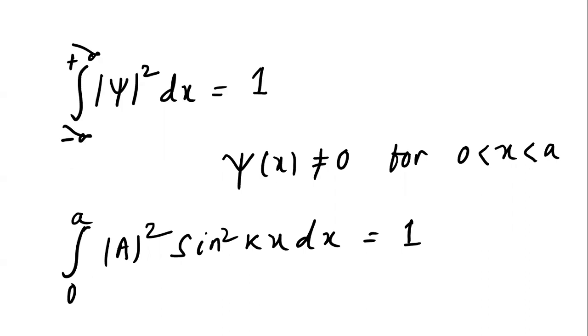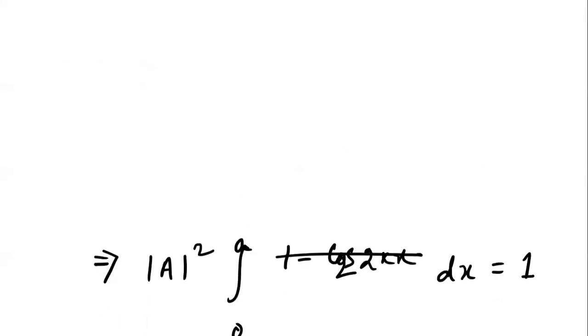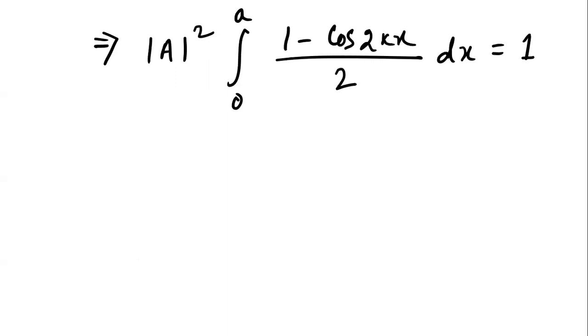Further, you can write sin square kx as (1 minus cos 2kx) by 2 and then integrate it. Mod A square is constant, so you take it out, with limits 0 to a.